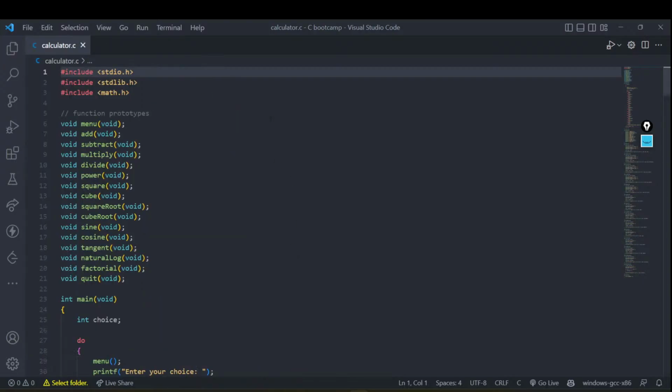The first part of our code is basically the library implementation. I mean, the import statements, or maybe we are just including some built-in functions. I hope you can see all of these: stdio, stdlib, and math.h. These are the header files. These are some packages which are going to give us some implementation of the functions. Maybe we want to use printf, scanf, that is given to us using stdio.